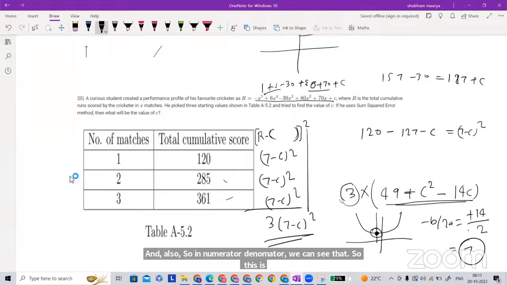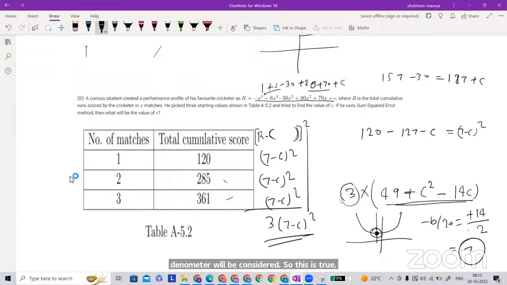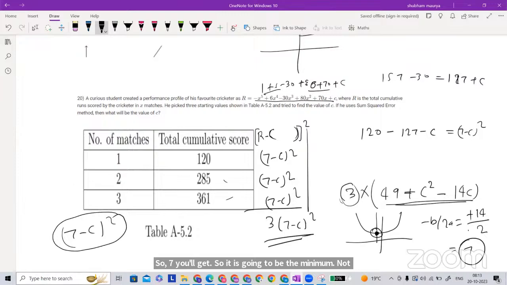What is the minimum value of this one? Without going to that, see, this is a positive number always, right? Yes, sir. This is a positive number always. So what is the positive number which has minimum value? What would be the C then? See, if you have a square,